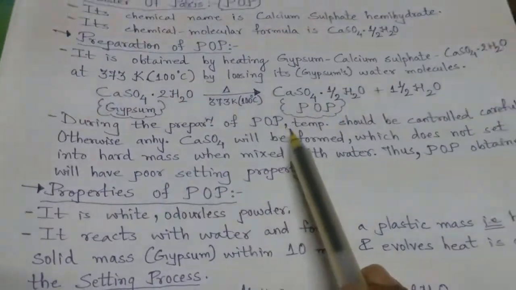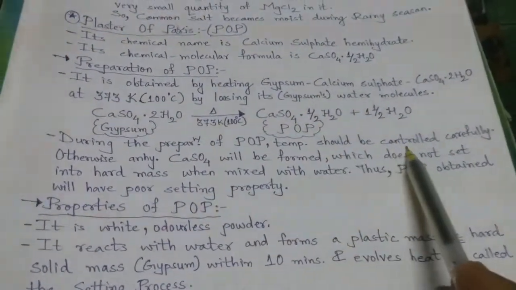During the preparation of plaster of Paris, temperature should be controlled carefully.